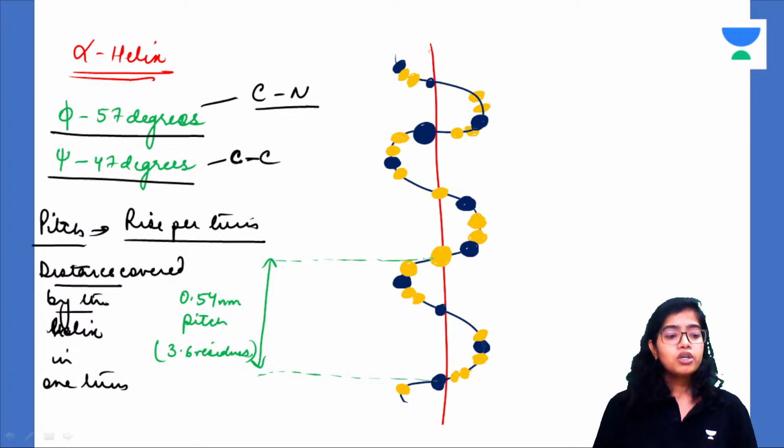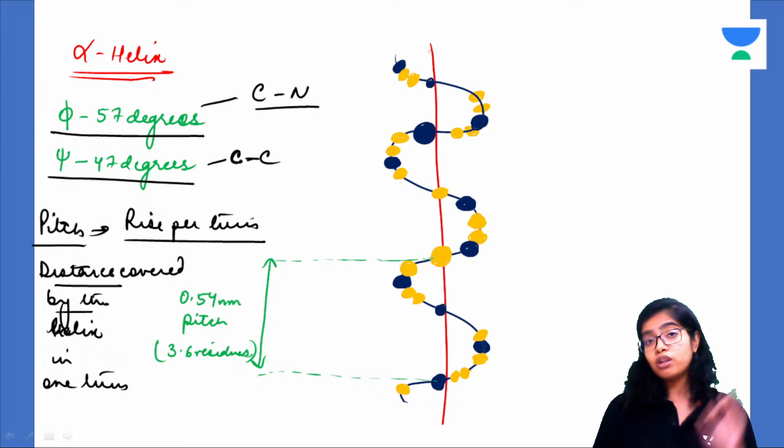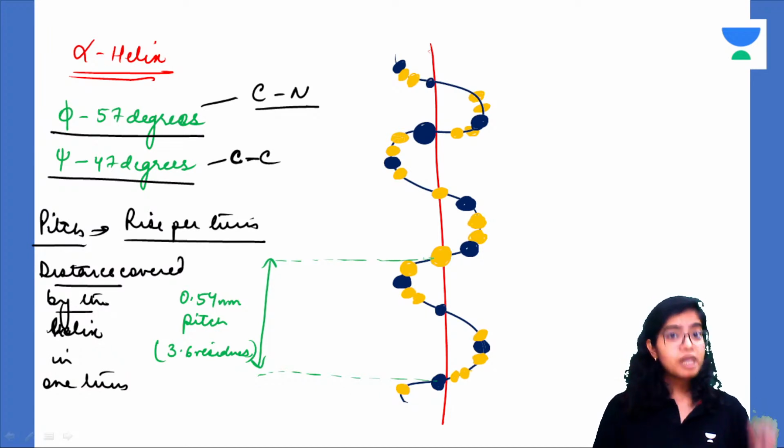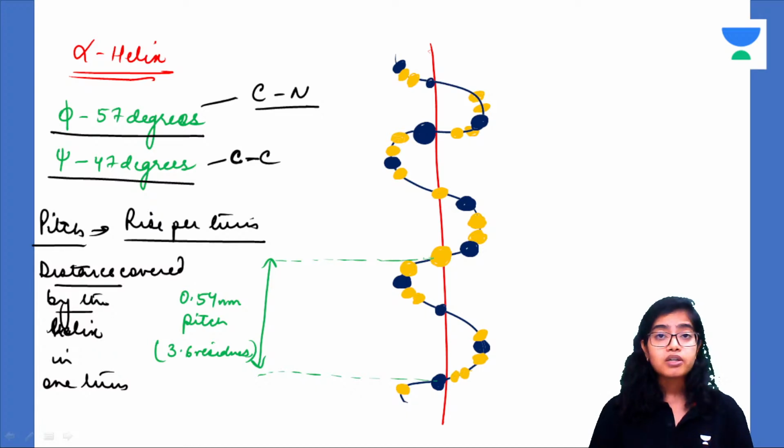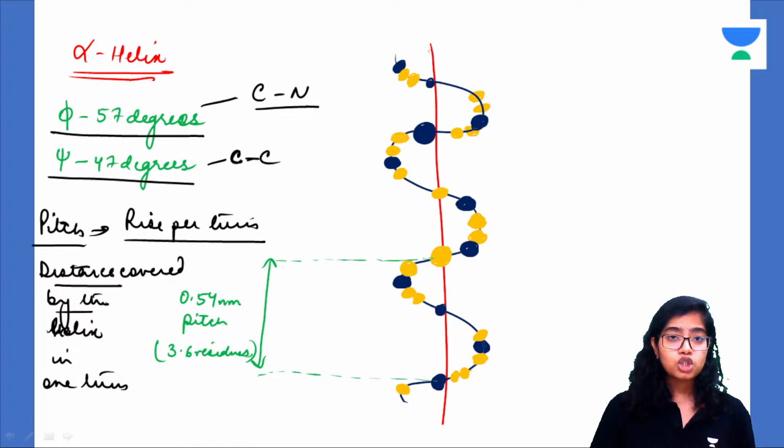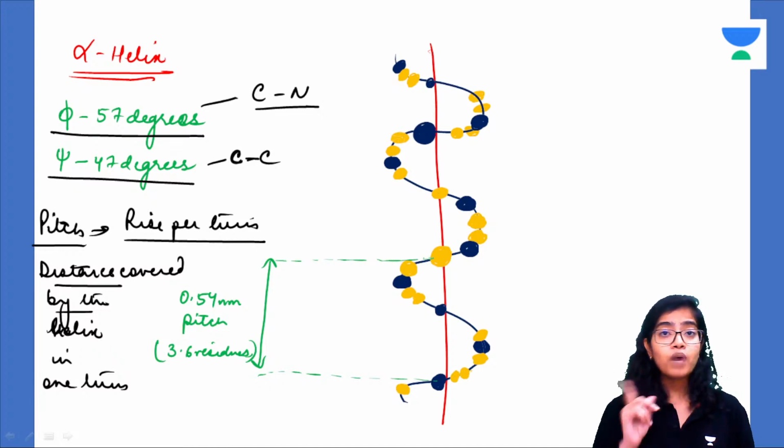During your viva, if they ask you about the psi angle or the phi angle, you'll be able to tell all of that. But when they come to basics, if they ask what you infer by the term rise per turn, this you should know. It is very basic. It is the pitch. What is the pitch? It is the distance covered by the alpha helix in one turn of the helix.